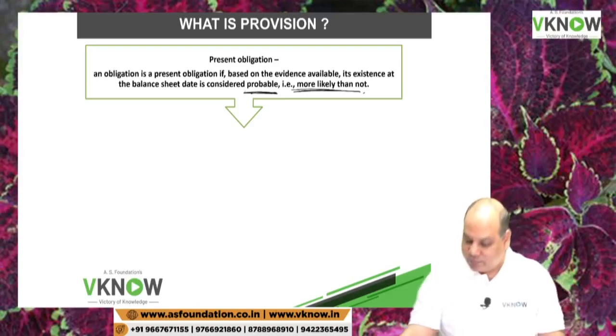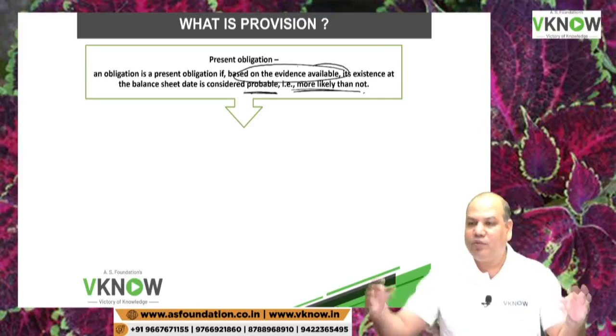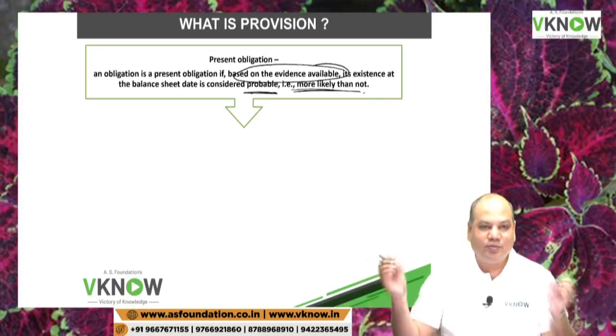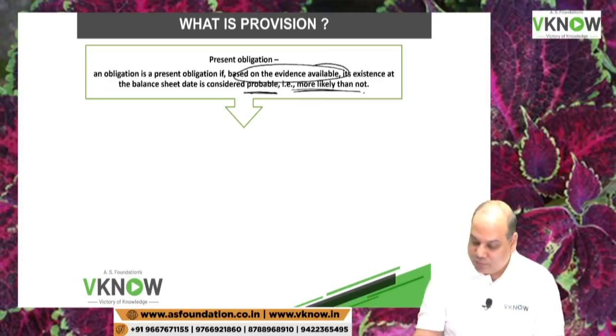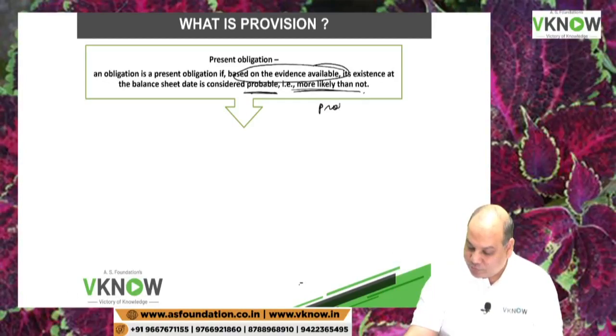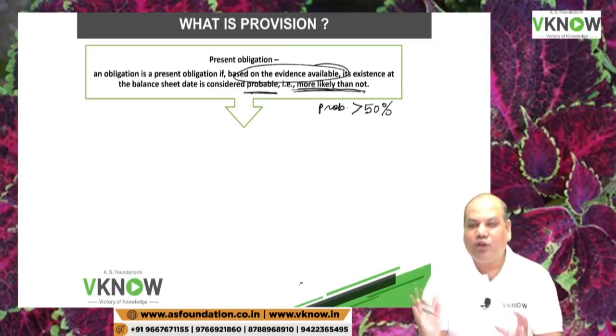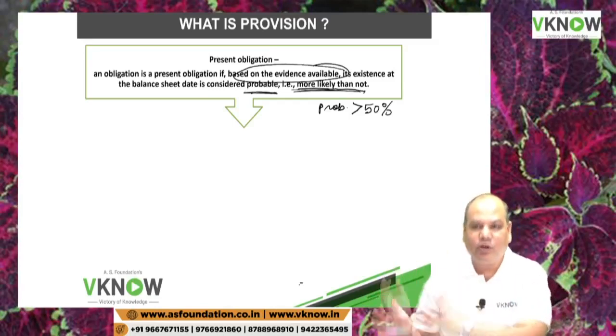Have you understood anything? Based on whatever evidence you have, the evidence can be documentary evidence, legal evidence, court evidence, external evidence, you believe that the probability that the liability exists is more likely than not. More likely than not means probability is greater than 50%. More likely than not means the chance of event happening is more than the chance of not happening.